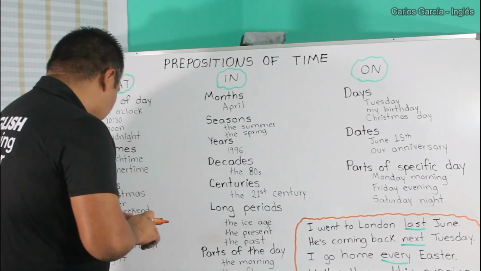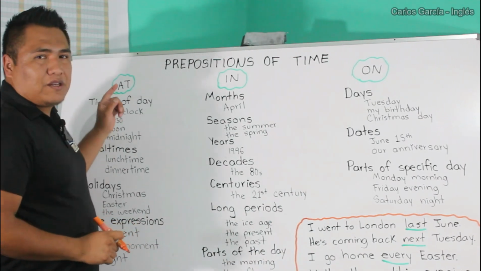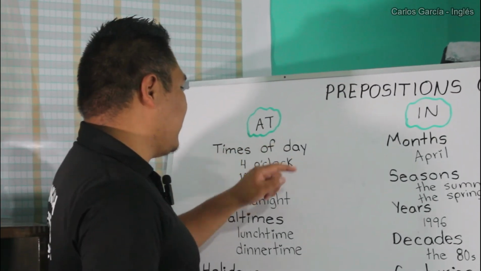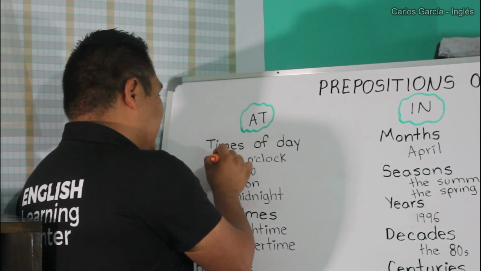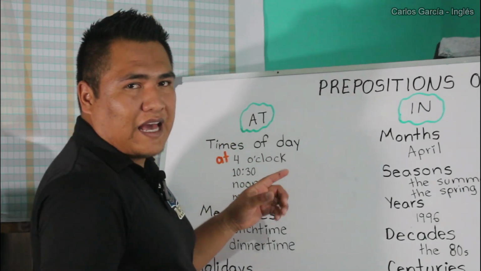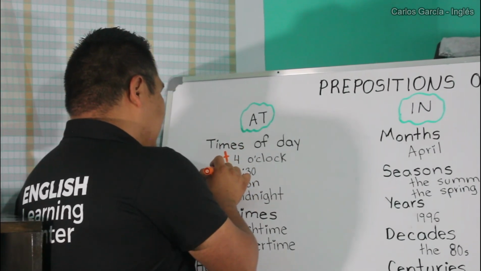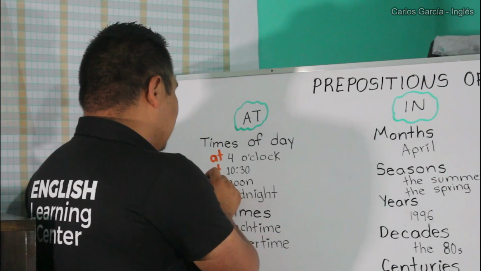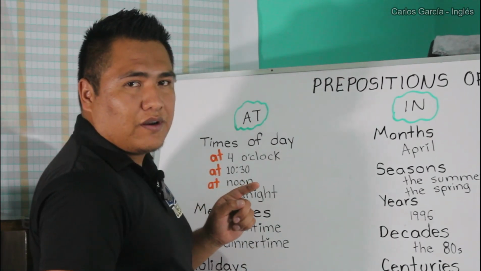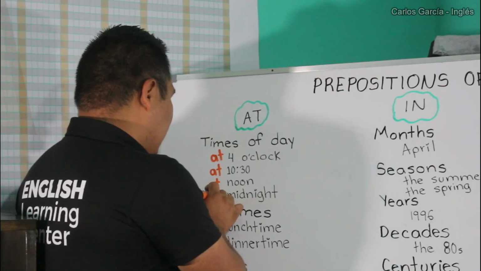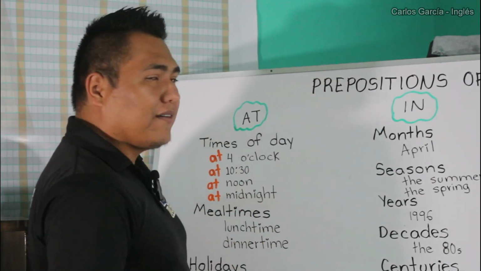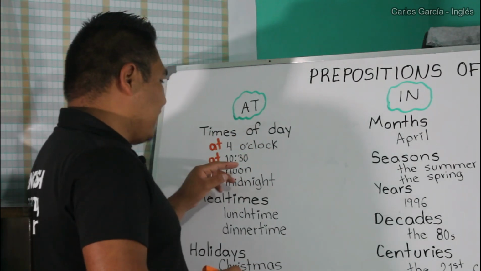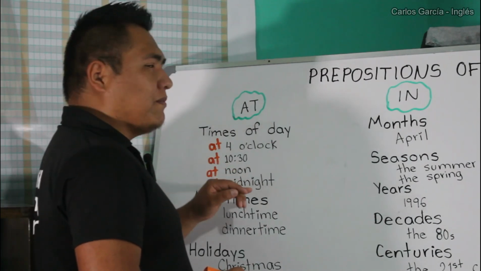Let's begin with the preposition at. When do we use the preposition at? We use it when we talk about times of day. At 4 o'clock, at 10:30, at noon, at midnight. So we use the preposition at to talk about times of day. At 4 o'clock, at 10:30, at noon, at midnight.